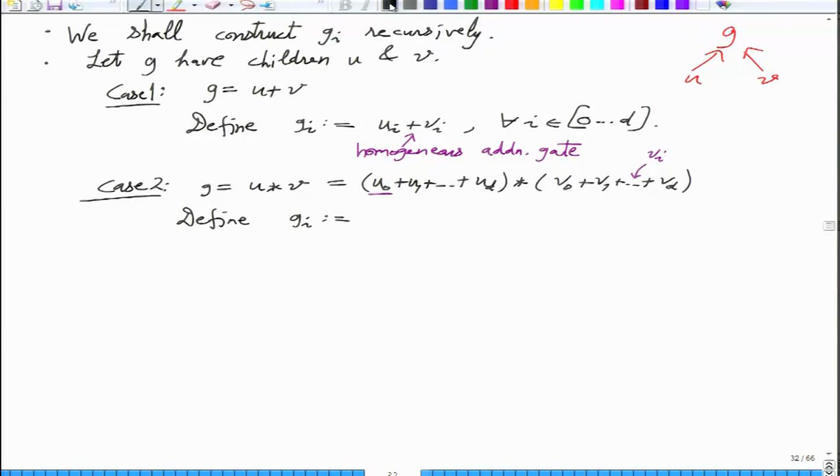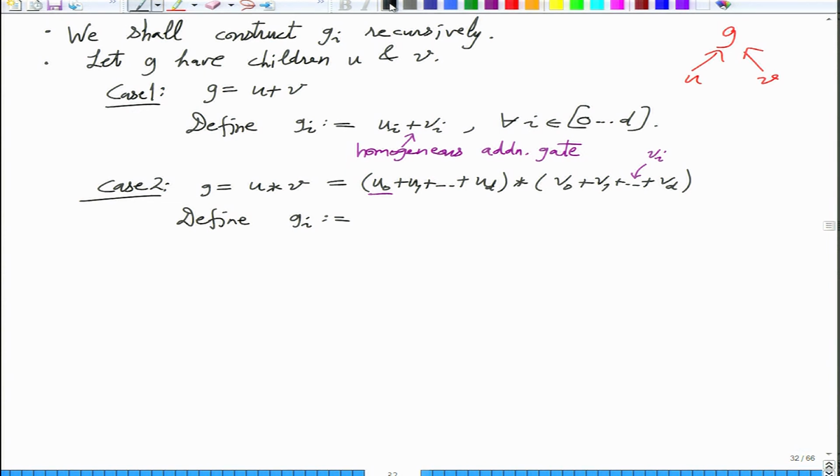But the number of products exponentially starts blowing up. If you are multiplying R things, then you have d to the R many products. So we don't want that. Let us just do with the fan-in 2.